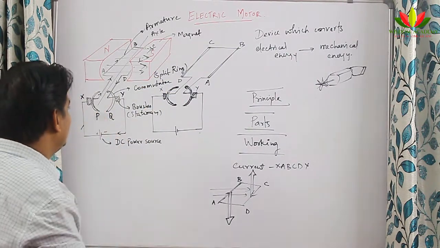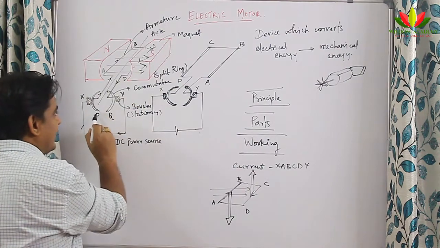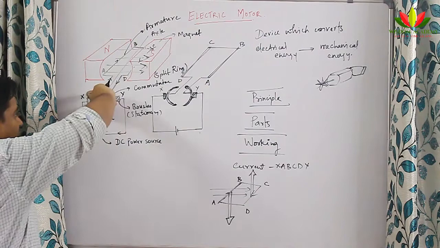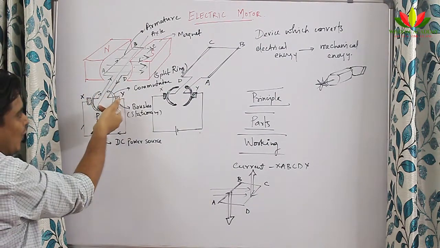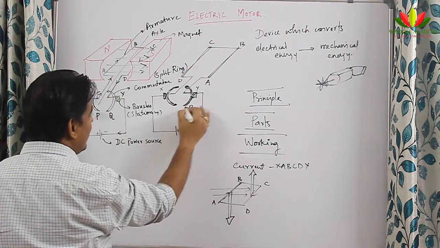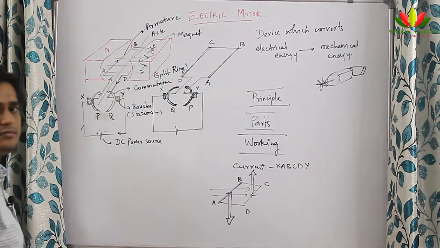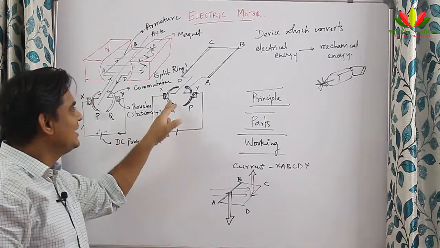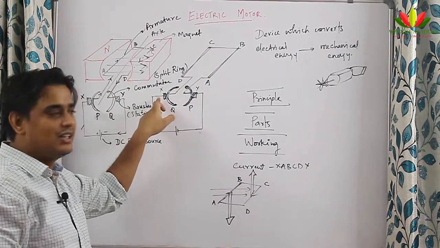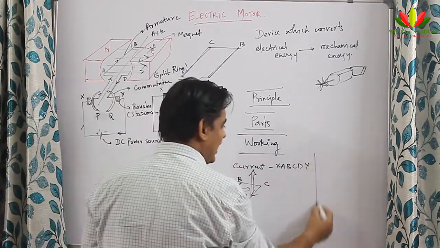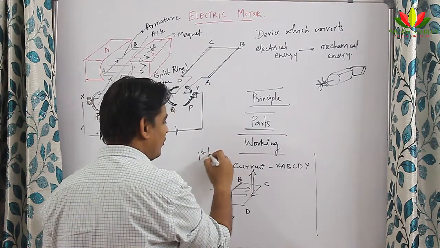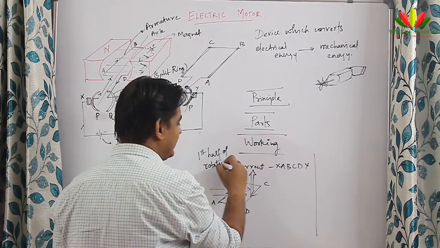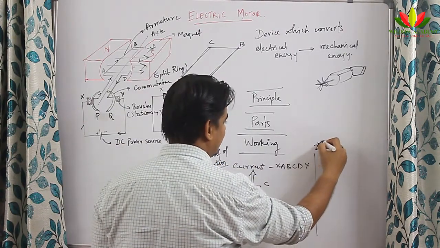How will it change? You see, the P commutator, I told you commutators will move, it will also move along with the armature. Now the P commutator moved and came to the Y side. So this became P and this became Q, isn't it? Now P came here and Q came here. So the Q branch is attached to X. So how did the current start flowing now? This is the first half of the rotation. Now I get the second half of the rotation. Let us see what happens in the second half.